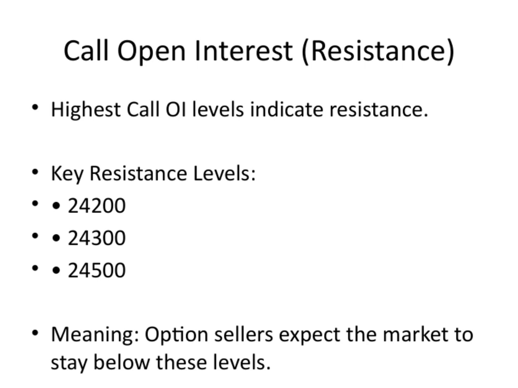Specifically, the key resistance levels here are 24,200, 24,300, and 24,500. These are the points where the most call options are open, meaning there's a lot of activity and interest around these prices. What this really tells us is that option sellers are betting that the market won't go beyond these levels. They're essentially setting a sort of ceiling, anticipating that the price will stay below these points.